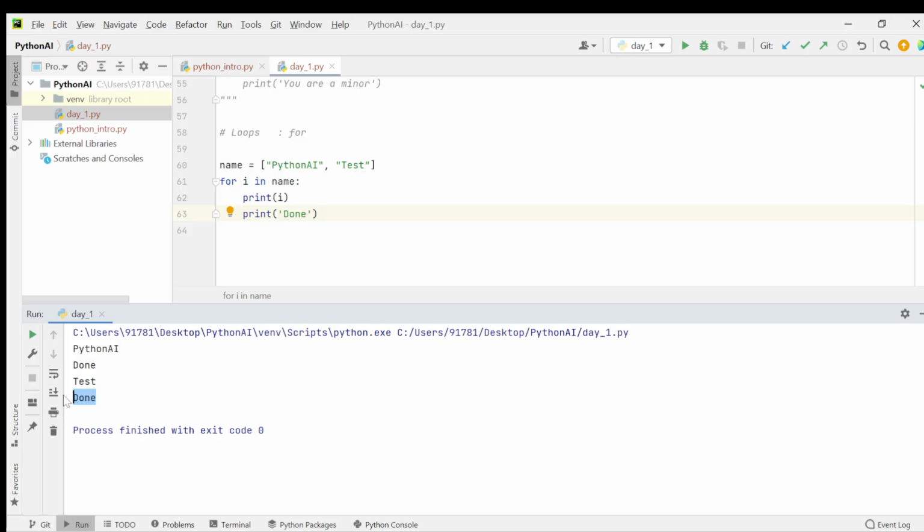That's it. It takes some time to understand the for loop, but it is very easy to understand.